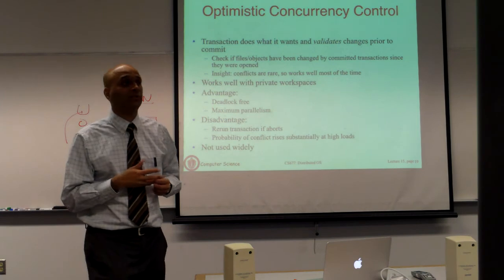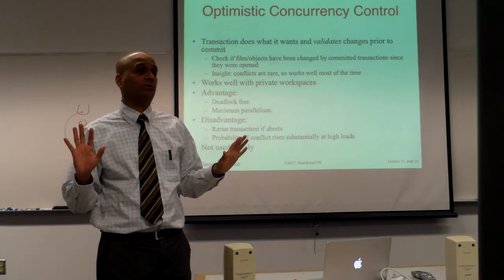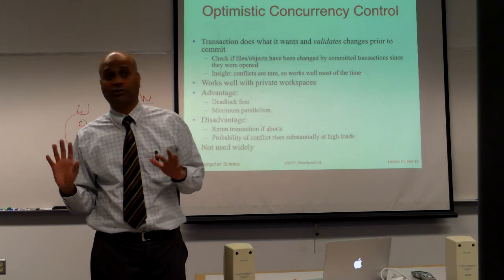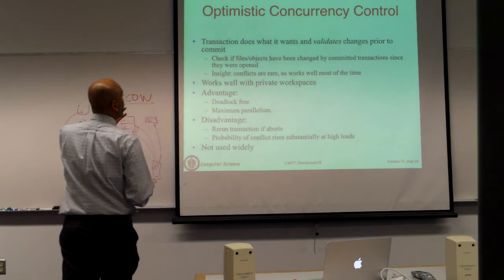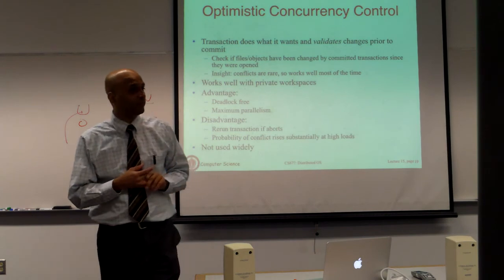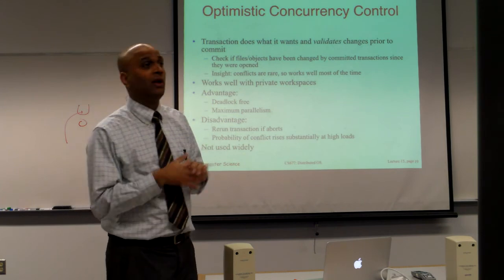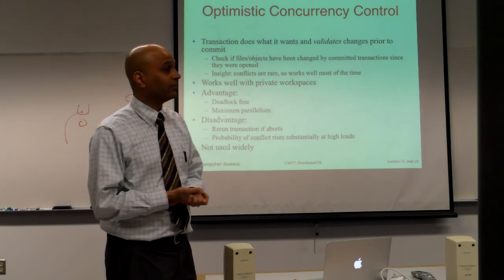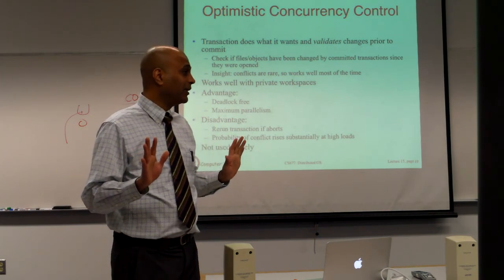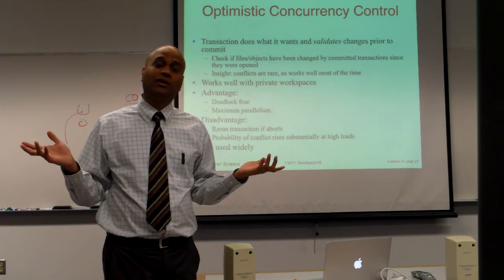This one is called optimistic concurrency control. The whole field of concurrency control has two types of techniques. One is called optimistic, the other one is called pessimistic. Not surprisingly, they're opposites of one another. In optimistic concurrency control, you basically take an optimistic view. You will say transactions rarely conflict with one another. So I'm going to let them run and do whatever they want. When time comes to commit, I'm going to do some check. Did something bad happen? If something bad happened, I'm going to undo the transaction. But if they're doing independent things, then nothing needs to be done.